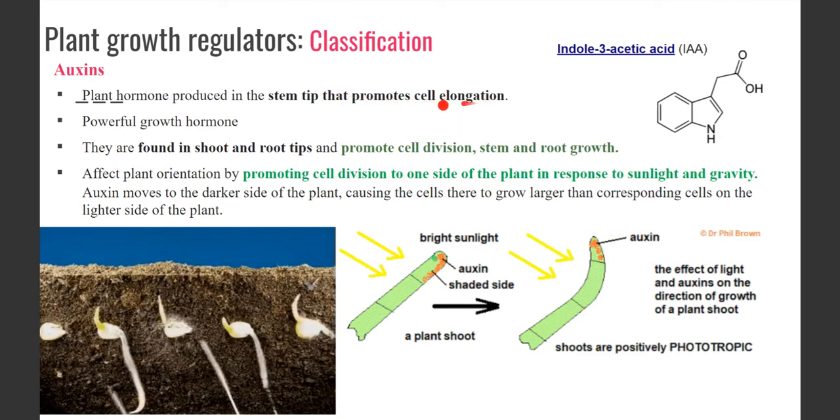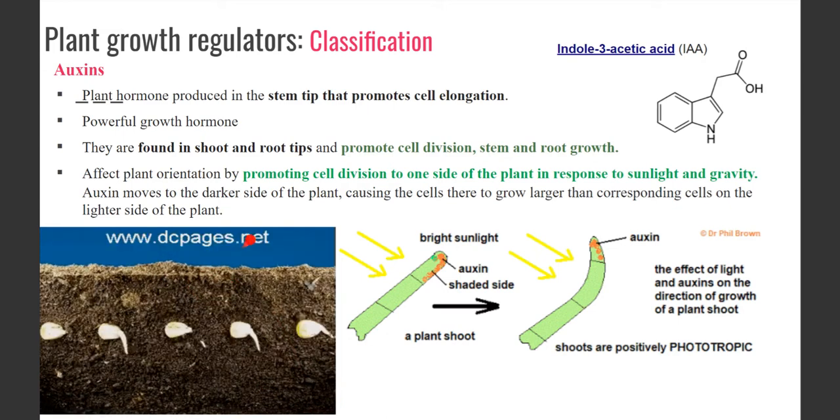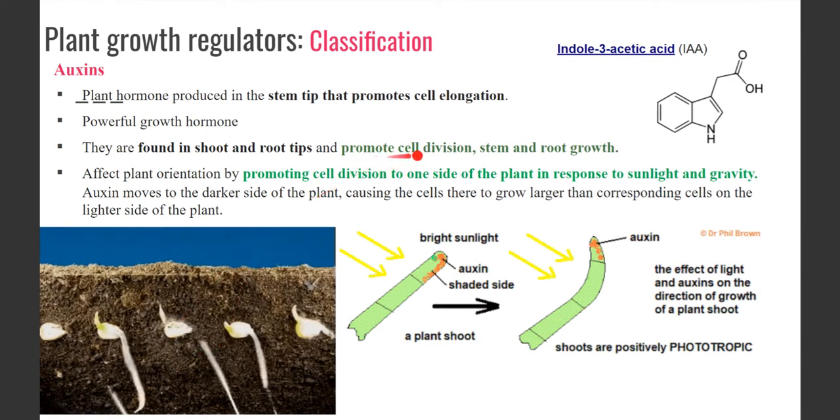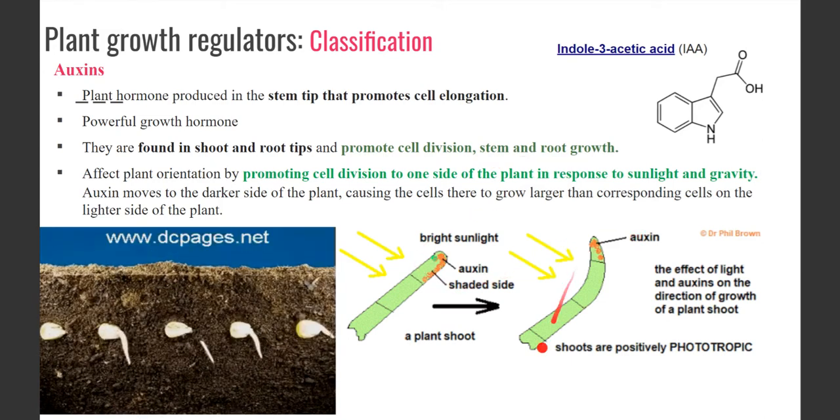And it promotes cell elongation. It's a powerful growth hormone. It is always found in the shoot and the root tips. So here it is found at the root tip, so even the roots start to grow, and at the shoot tip, so these shoots are also growing. Okay. So what exactly do they do? They promote cell division, and they promote stem and root growth. You can see it over here. Our plants generally move towards what?